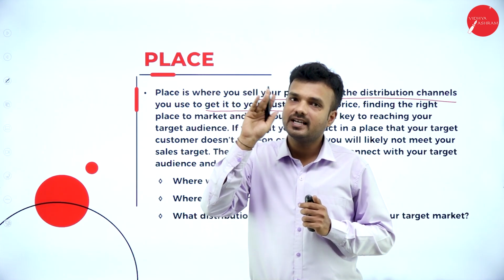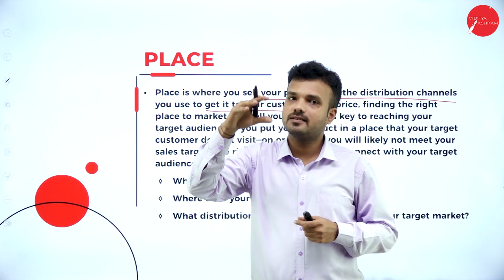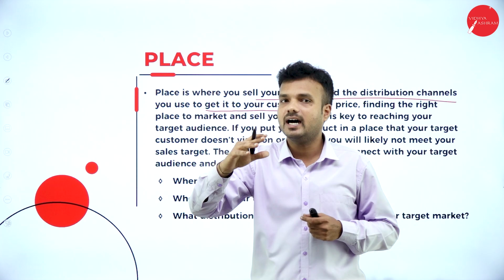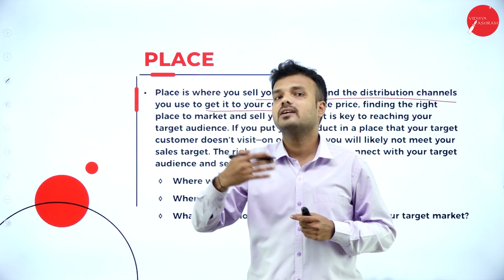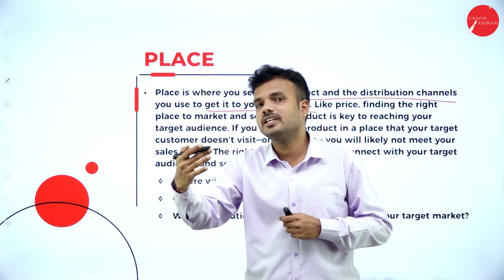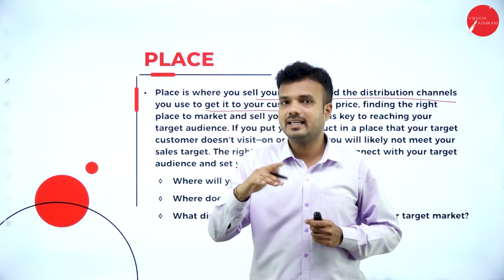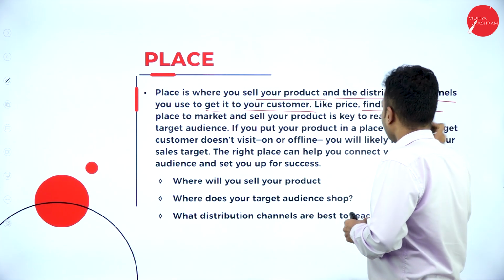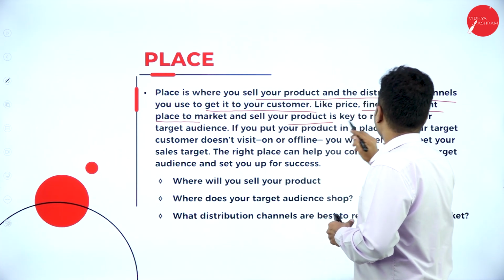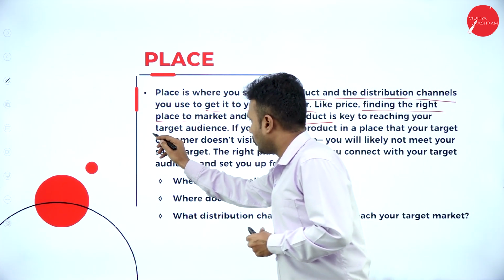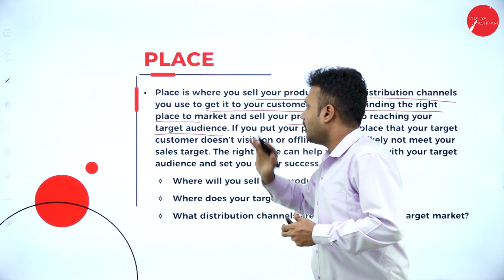So it includes 2 things. First one is the geographical location, the particular place or the spot or the market area where the goods are sold to the consumers. And second is the way of supply or way of communication of the product from the manufacturer to the consumers. Finding the right place to market and sell your product is key for reaching your target audience.